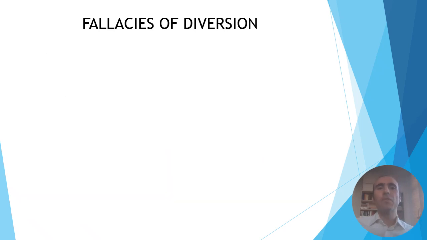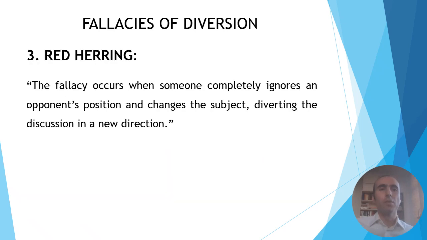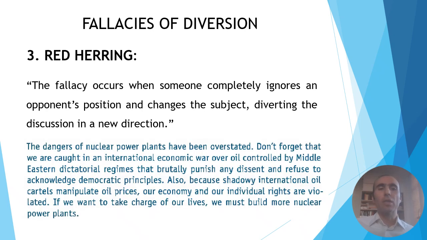The third fallacy of diversion is called red herring. The fallacy occurs when someone completely ignores an opponent's position and changes the subject, diverting the discussion in a new direction. For example, the dangers of nuclear power plants have been overstated.